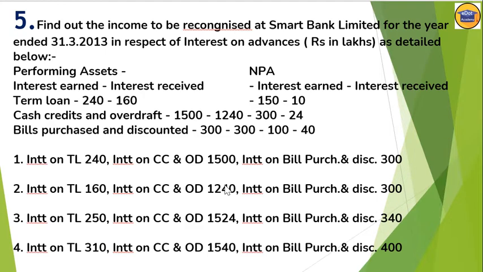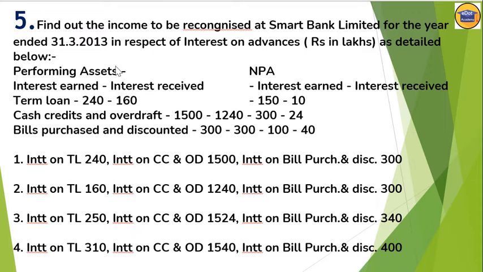Now question number 5. Find out the income to be recognized at Smart Bank Limited for the year ended 31st March 2013 in respect of interest on advances as detailed below. Details are given here: performing assets and NPA.